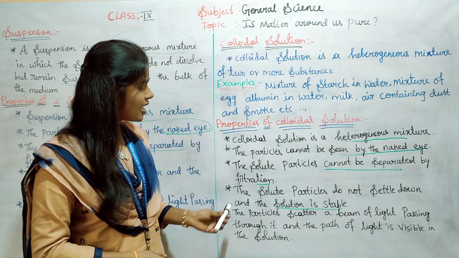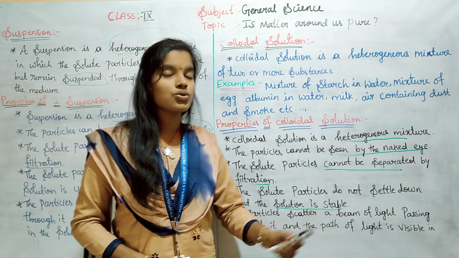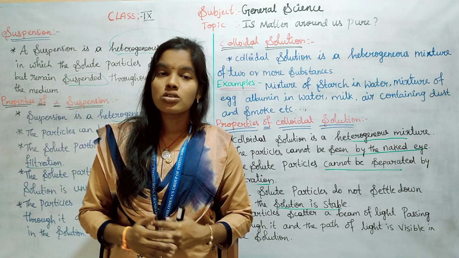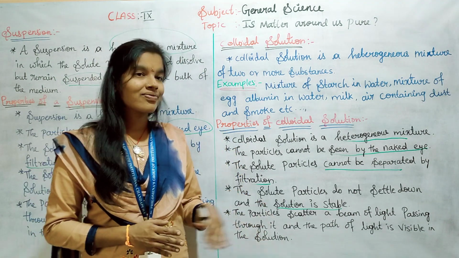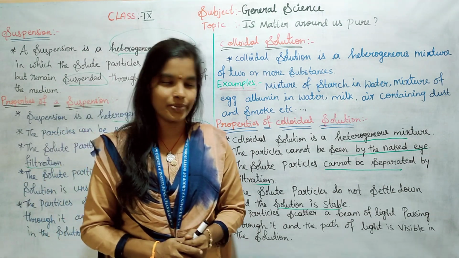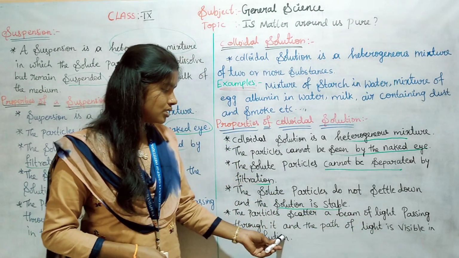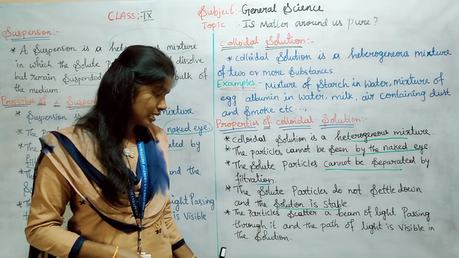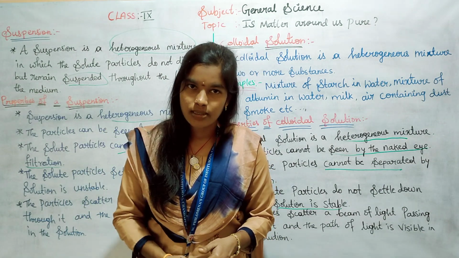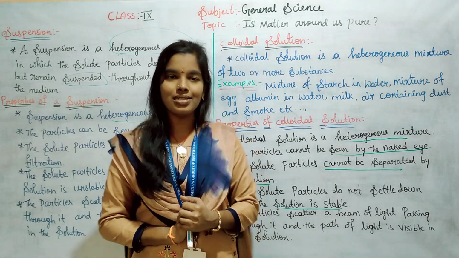Next, the solid particles do not settle down and the solution is stable. The particles are small in size, so they do not settle at the bottom, and the solution is highly stable. And the particles scatter a beam of light passing through it, and the path of light is visible in the colloidal solution.